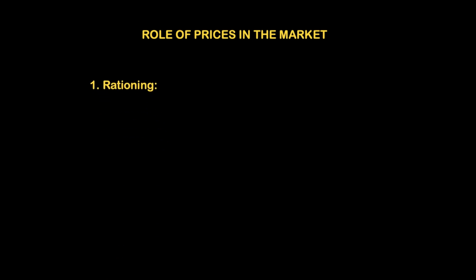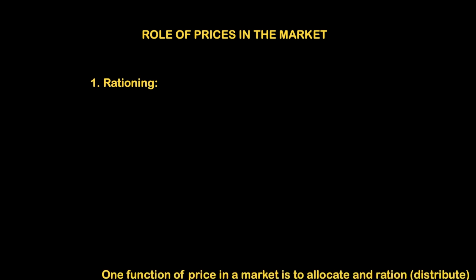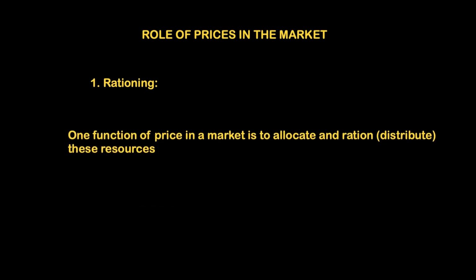First function is that of rationing. What is rationing? Rationing is the function where price in a market is trying to allocate and ration resources, in other words, distribute resources in a market. So let's say many consumers are demanding a good. If the demand is high, and at the same time the supply is low, we notice that the price will be very high. Why? Because too many people want to buy a good that is not in plentiful supply.